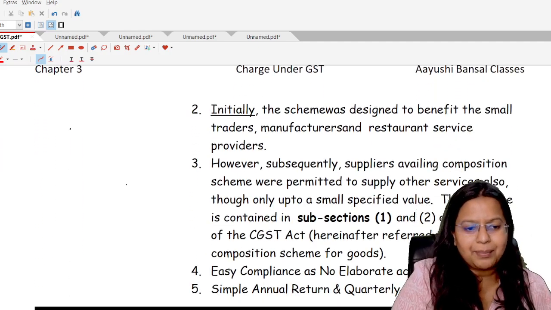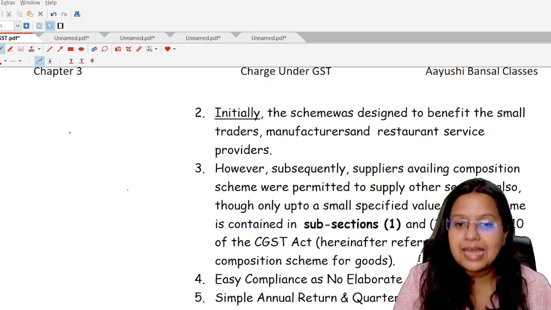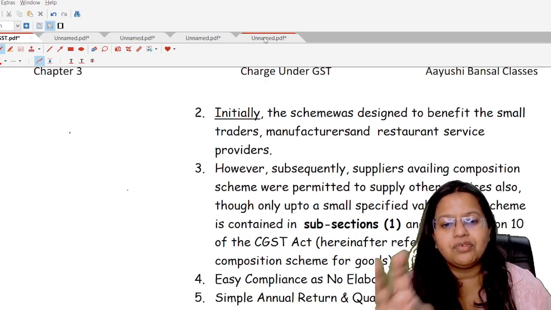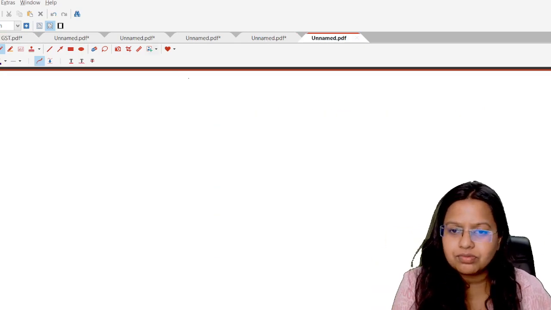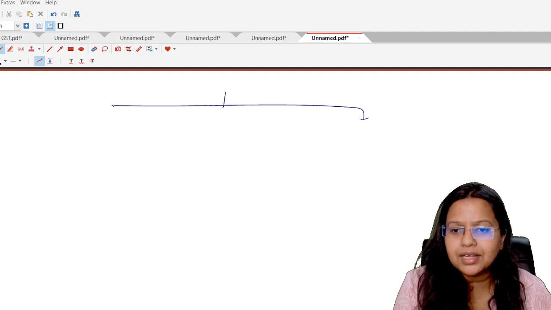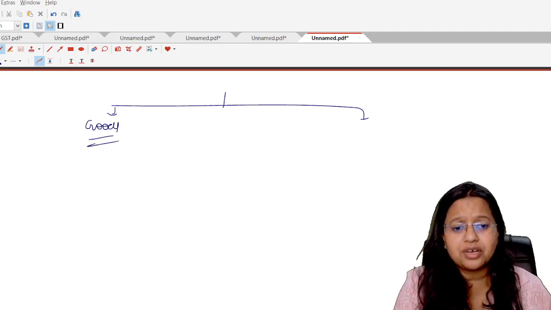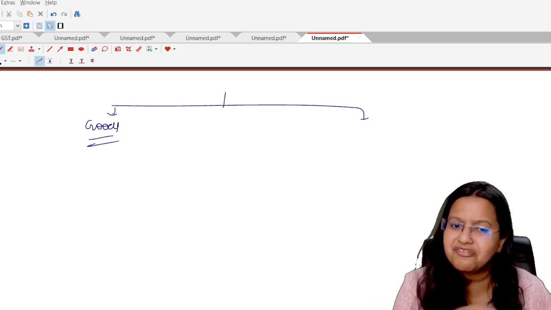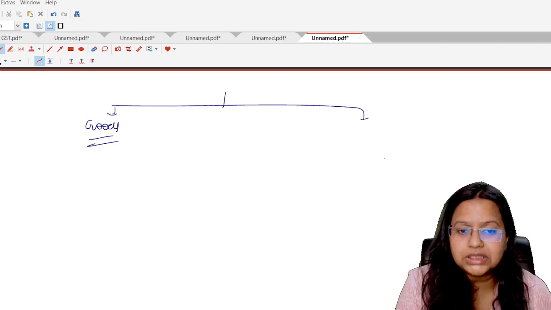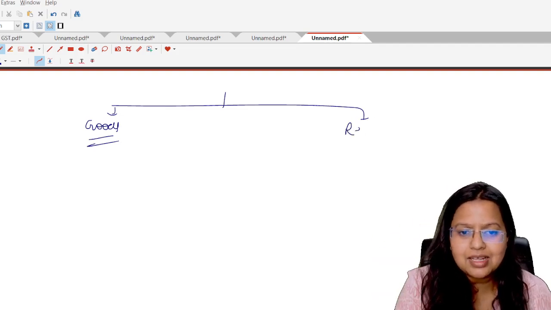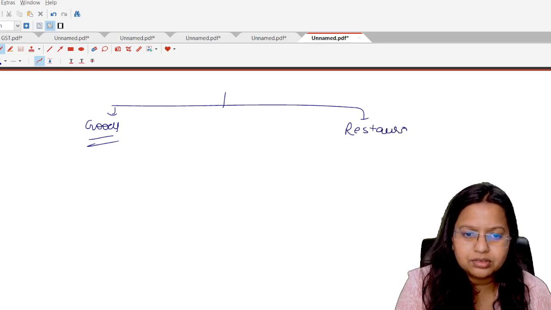Initially, when this scheme was introduced, it was designed for two categories of persons. First of all, the category of goods suppliers was covered here, that is goods trader, goods retailer, goods wholesaler, goods manufacturer, all categories. But for the service providers, only one category was covered at the initial stage, that is the restaurant service provider.